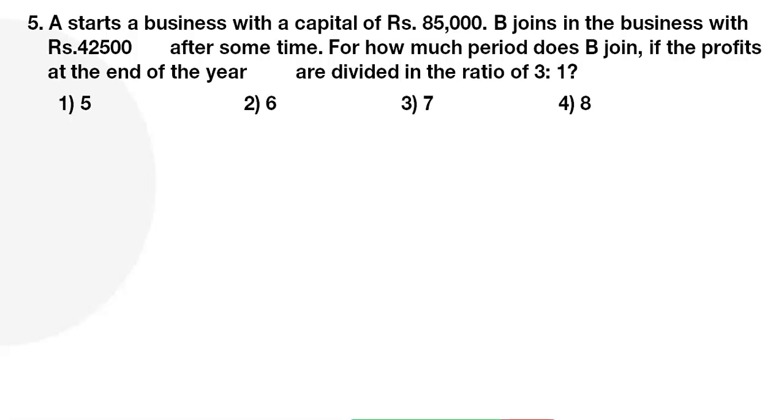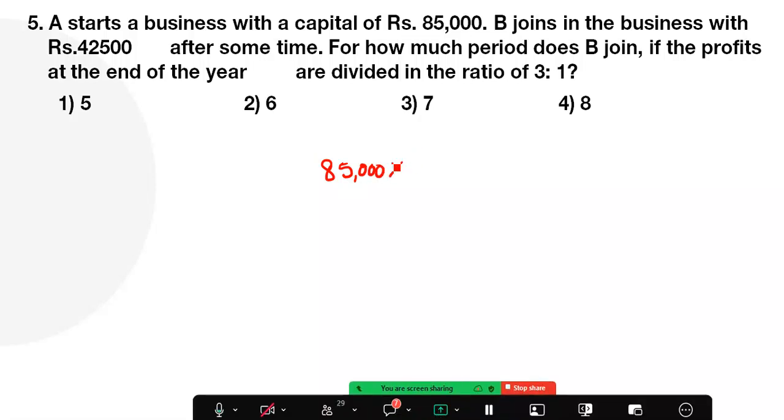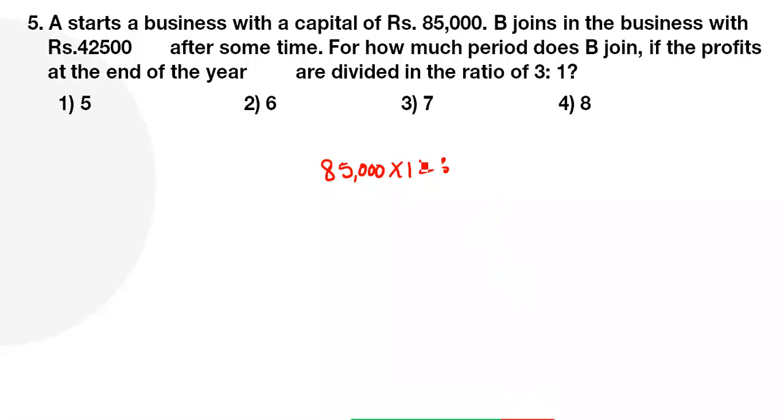Same model problem, guys, but numbers change. A invested 85,000 rupees. Okay, how many months? 12 months. Next, B invested 42,500. How many months? We don't know. Let X, guys, here. Then the profit ratio is how much? 3:1. Again look like a proportion.